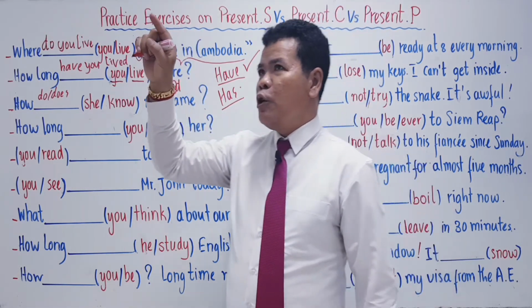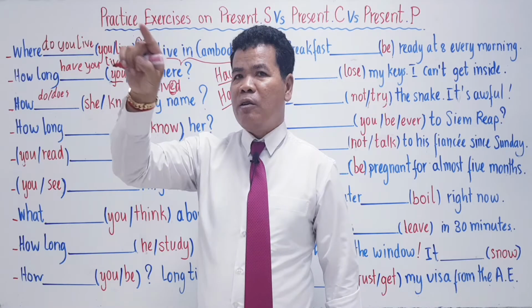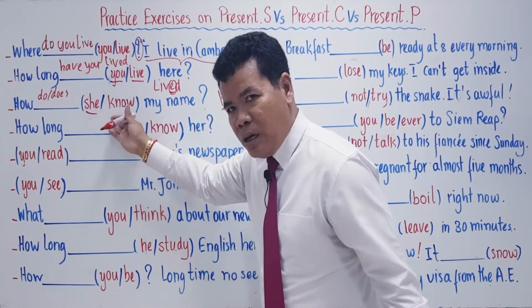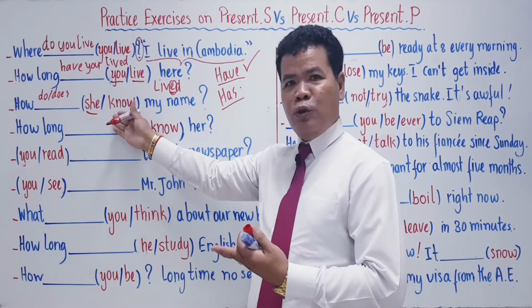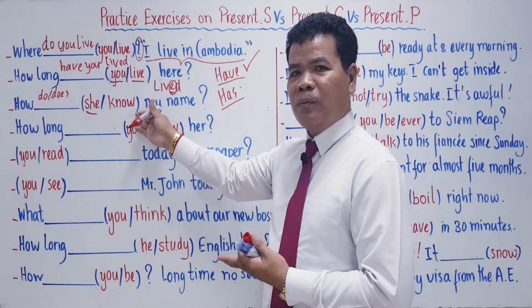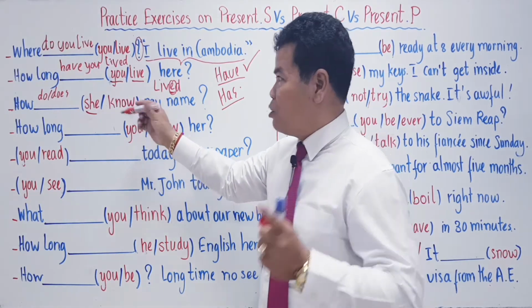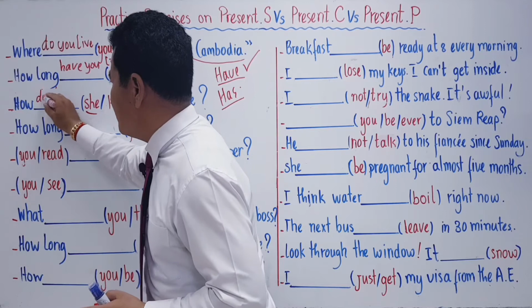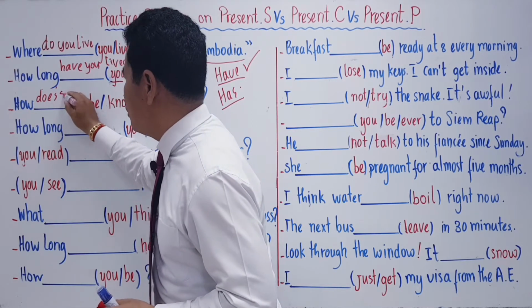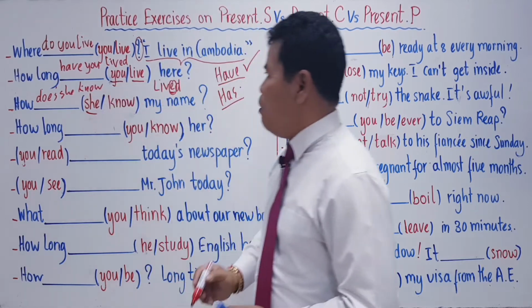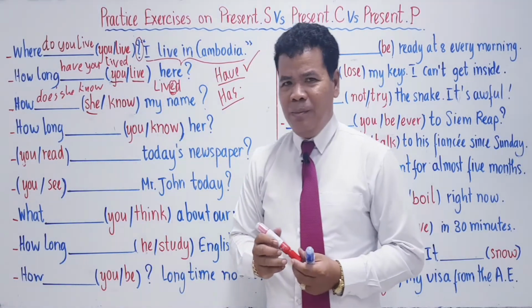We choose do and does in front of the subject. Okay? So where is the subject now? She. So what is the right choice? Do or does? It must be does. So what do you say? How does she know my name?